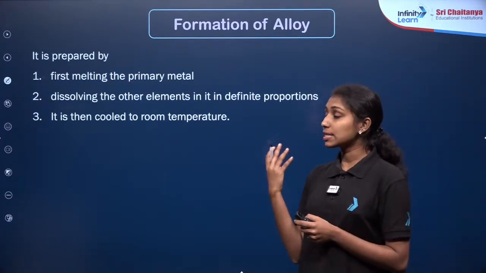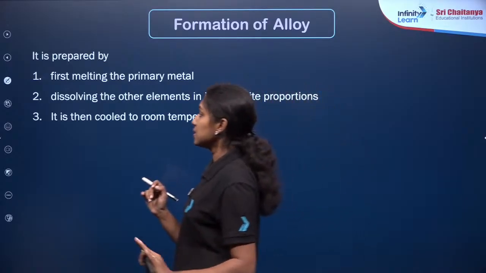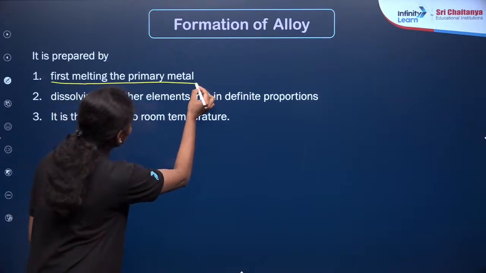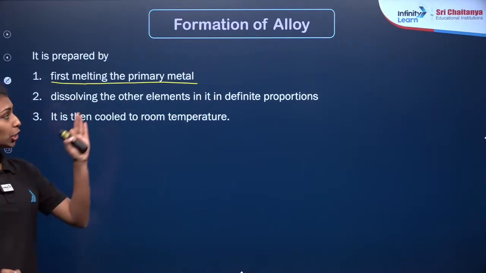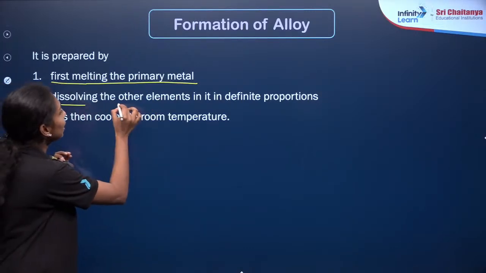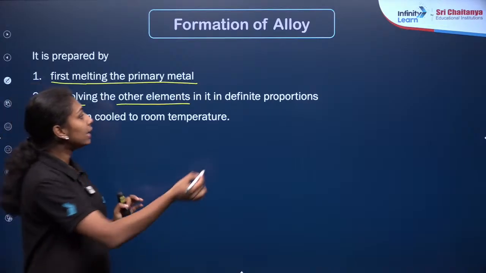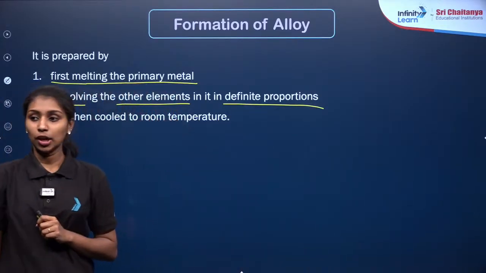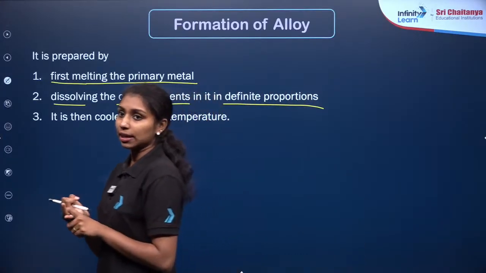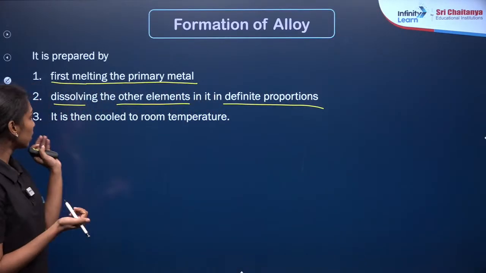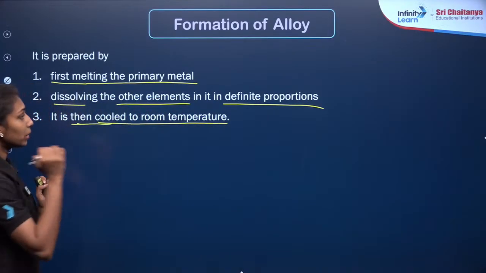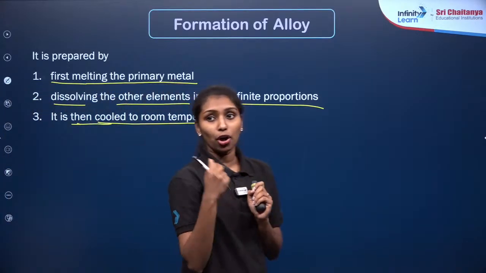Before that, we need to focus on how we can prepare an alloy. There will be three steps to prepare the alloy. The first one, we need to melt the primary metal. For example, if you are taking the alloy of iron, you need to take the primary metal iron by melting. Then we are dissolving the other elements, metals or non-metals, in definite proportions. First step, melt the primary metal. Second step, add the other metals or non-metals in definite proportions. Last step, cool them to room temperature. These are the three steps to prepare the alloy of metals or non-metals.